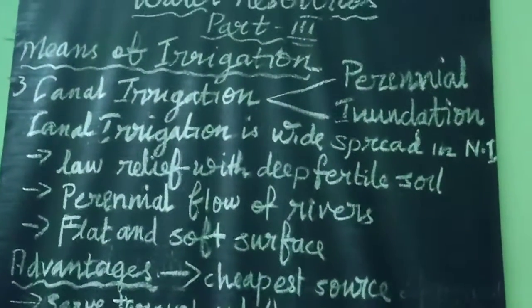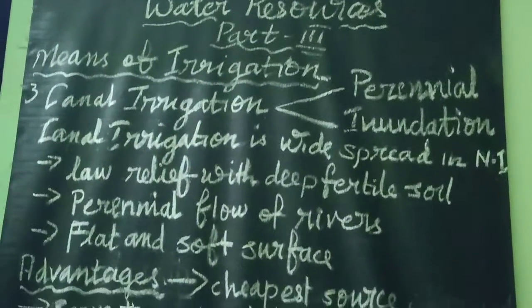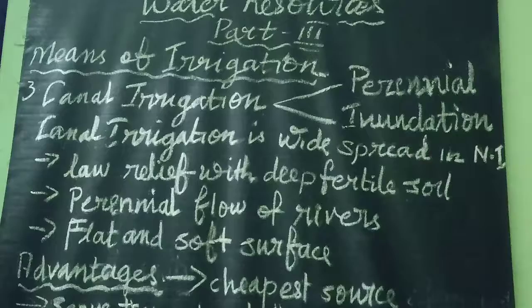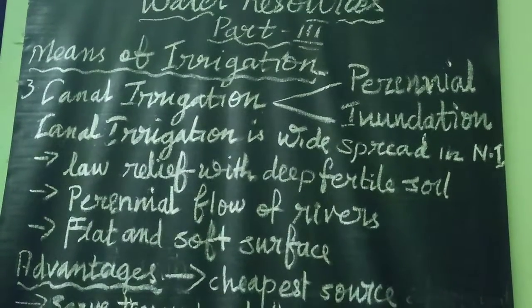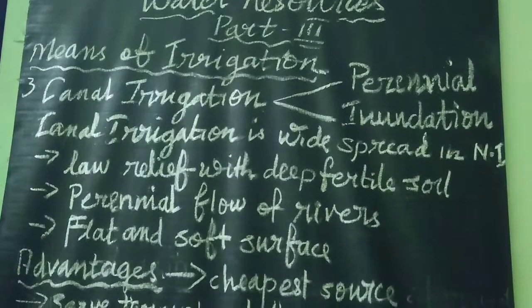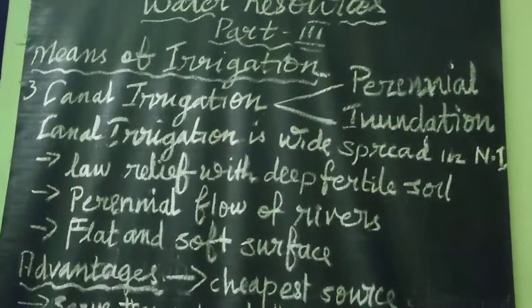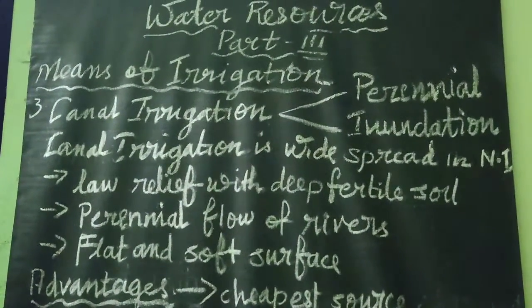Then canals are mainly of two types. In India, two types of canals are there: perennial canals and inundation canals. What are perennial canals?